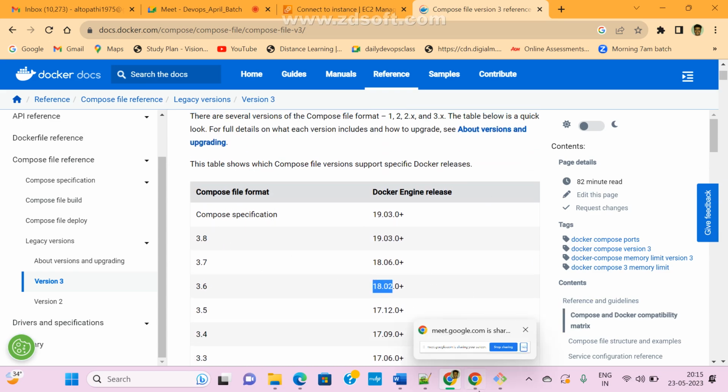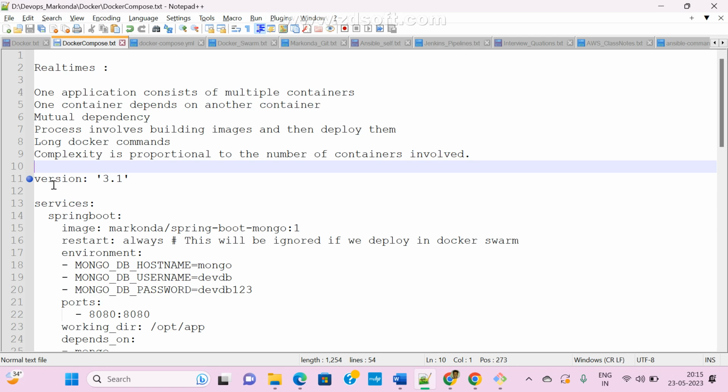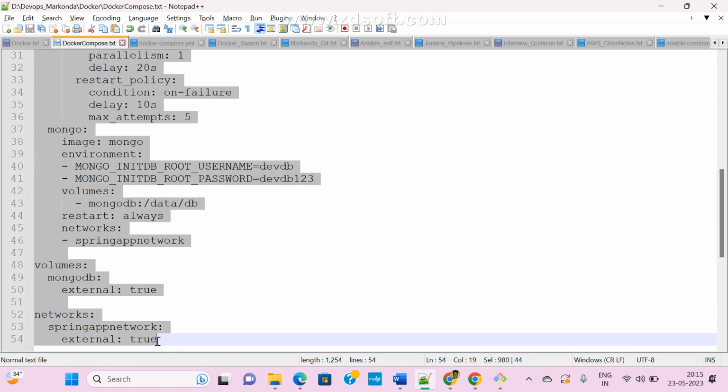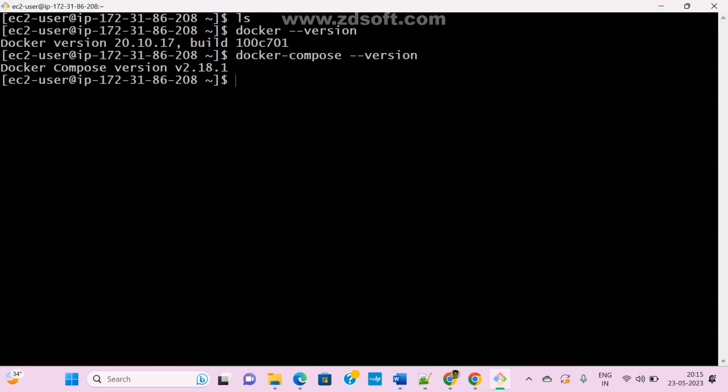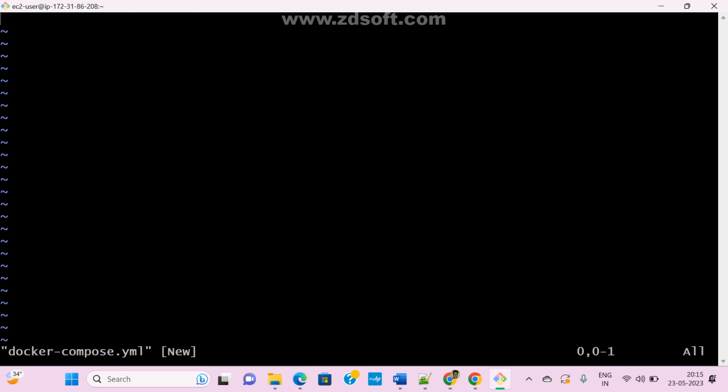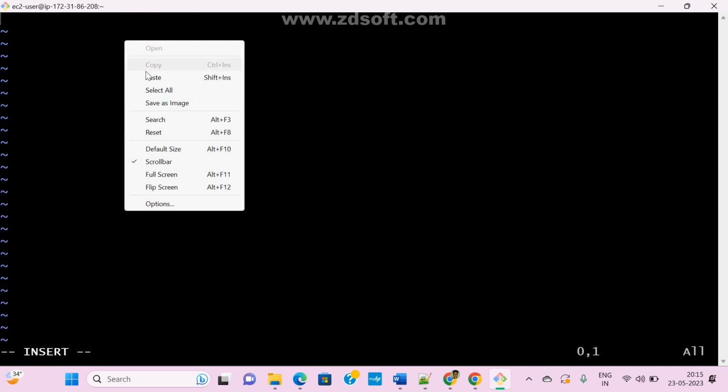Okay. Now anyway, last time we created it. Let me copy this one. So coming to here, what is the default file name? vi docker-compose.yml. This is the default file name, and in insert mode, just paste it.